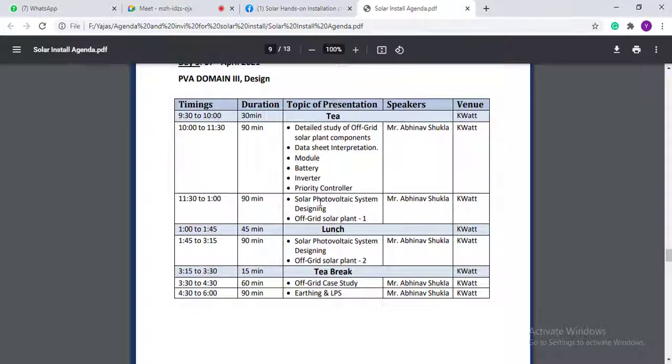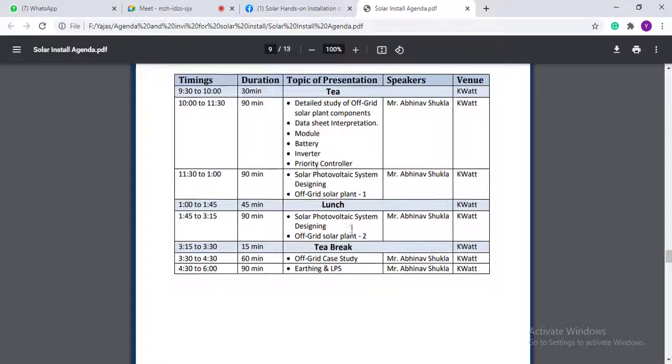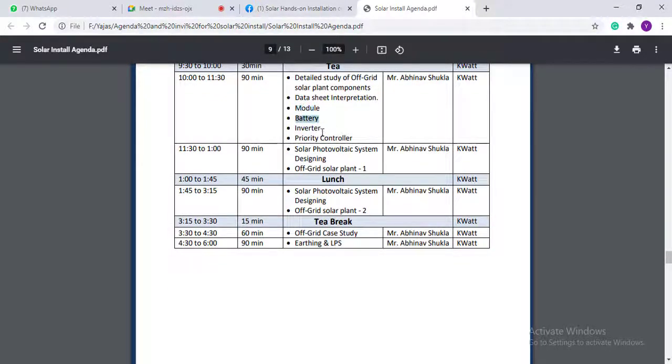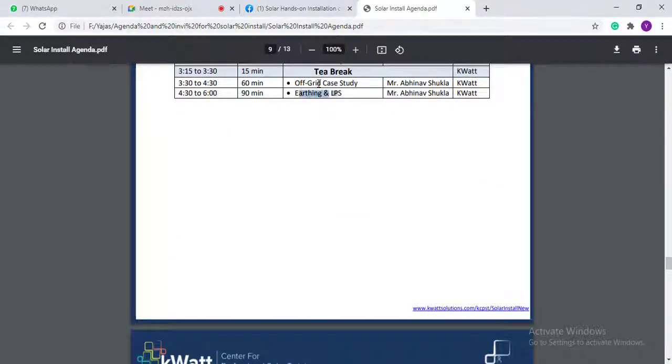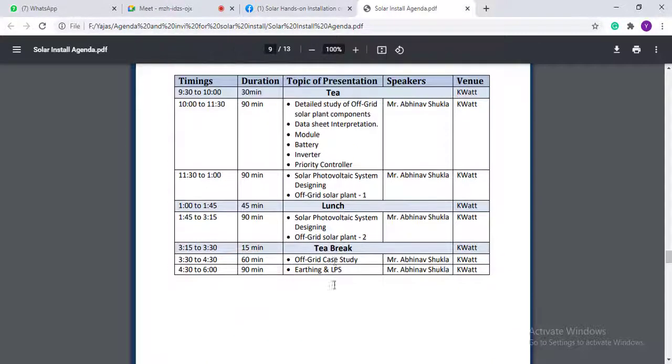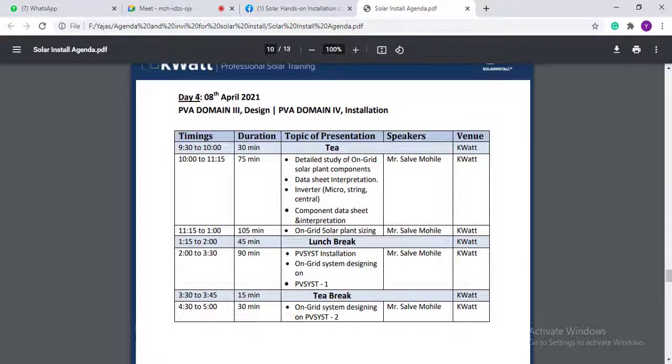On the third day, we will cover all the data sheets like module, battery, and inverter. We will study the modules in detail, earthing, and off-grid case studies. On the fourth day, we will cover PVsyst software right from the basics. The whole day, from morning 10 to evening 5, is dedicated to PVsyst software, and it will be taught in depth.